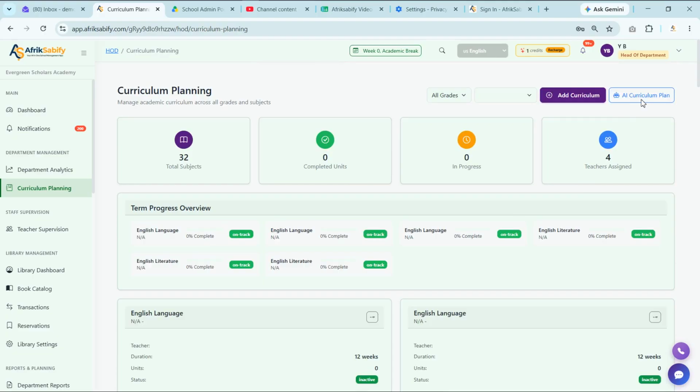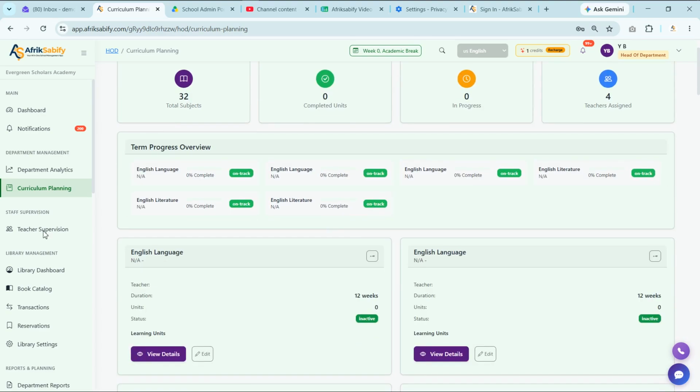We have this AI curriculum planner that is going to help you facilitate your curriculum generation. So if you want to use AI to generate your curriculum, just click on this AI generate curriculum and you're good to go. Next, we have the teacher supervision feature.